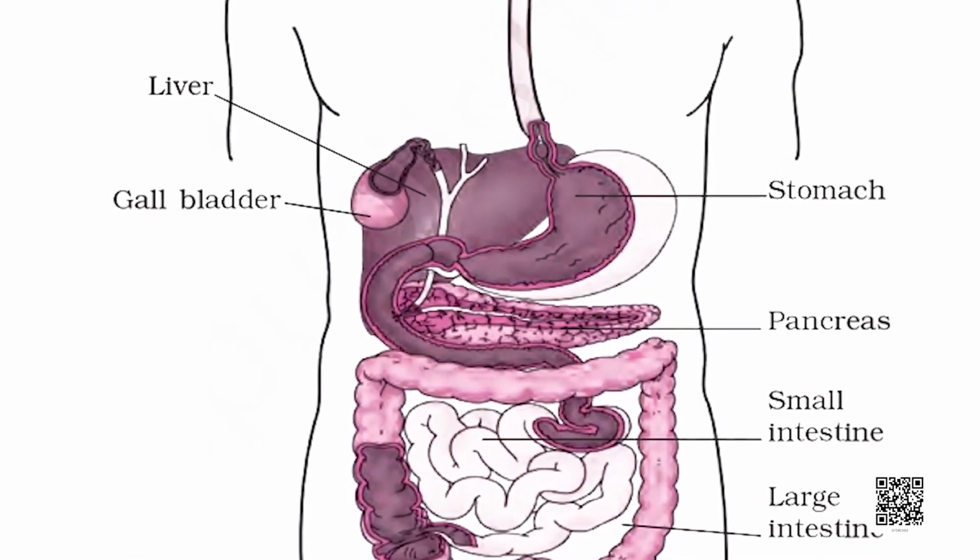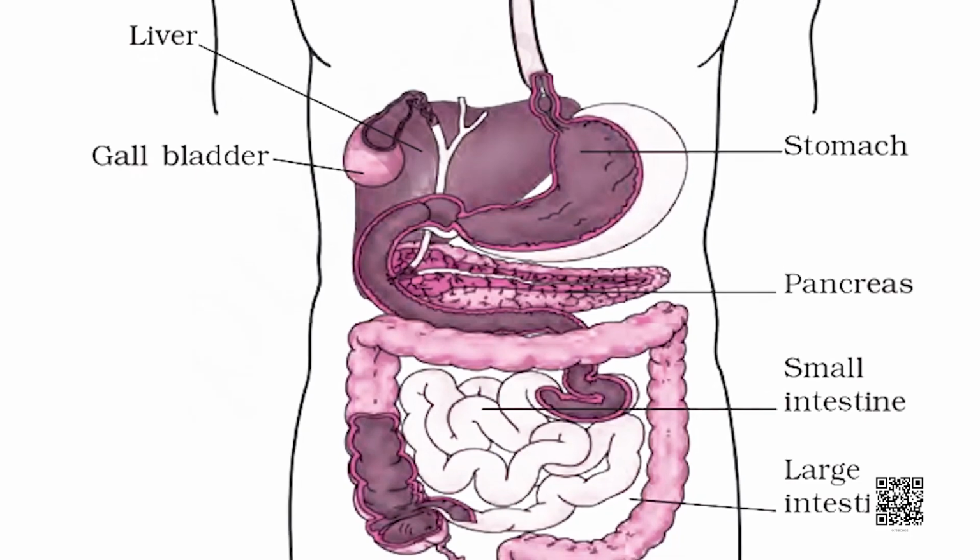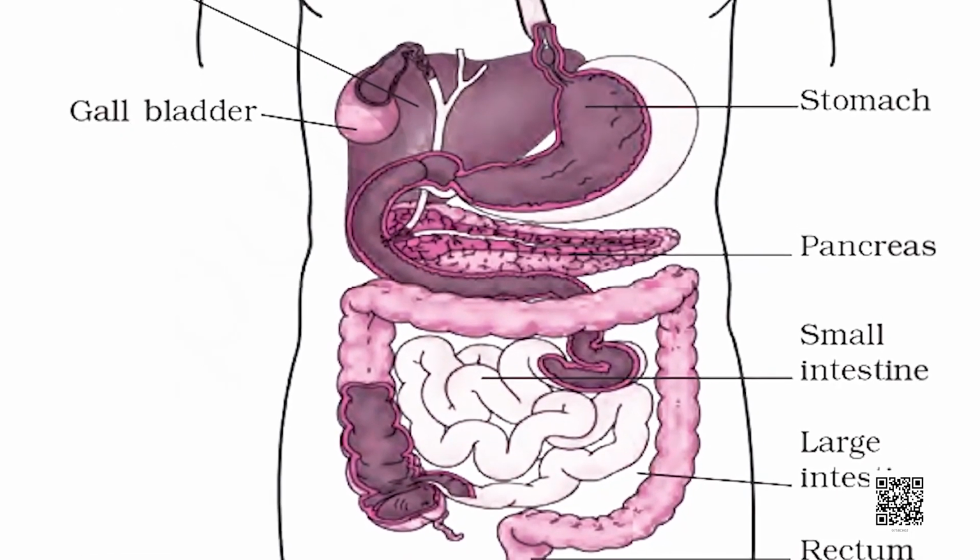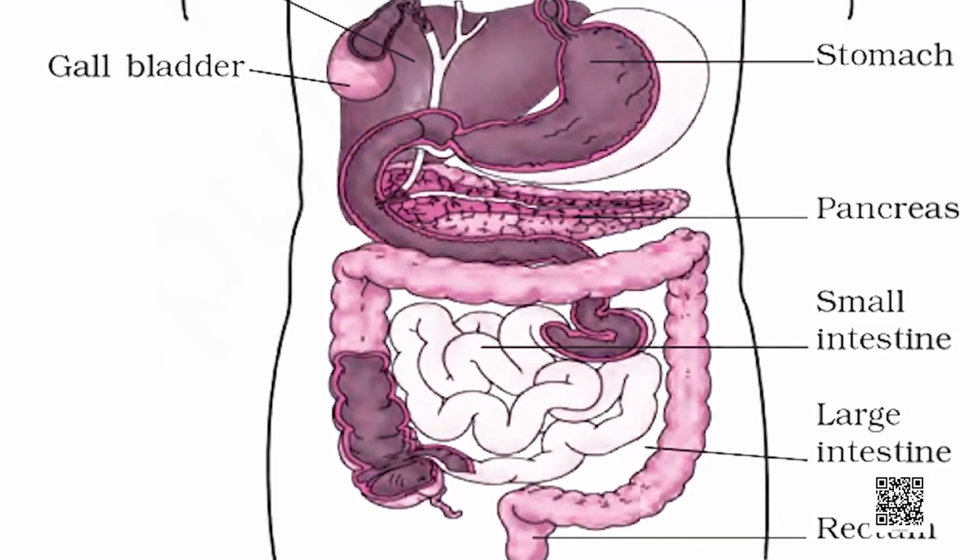They break down the complex food substances into simpler ones so that they can be absorbed by our body. For example, the liver secretes bile, the pancreas secretes other juices, and the mucus lining inside the stomach secretes hydrochloric acid to kill bacteria and to help absorb the food easily.